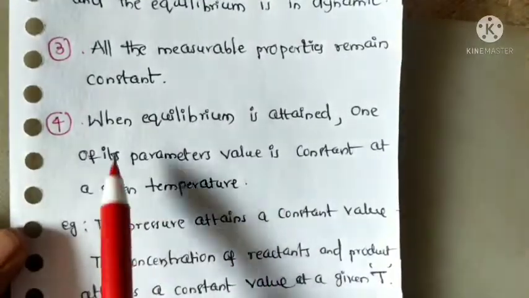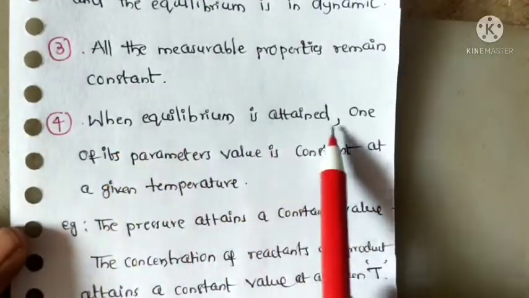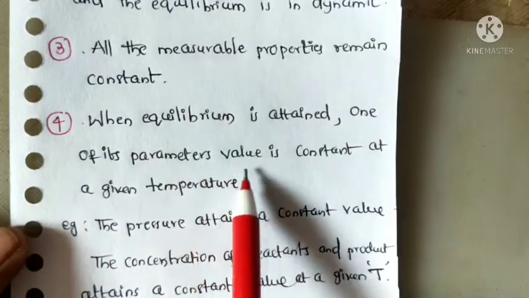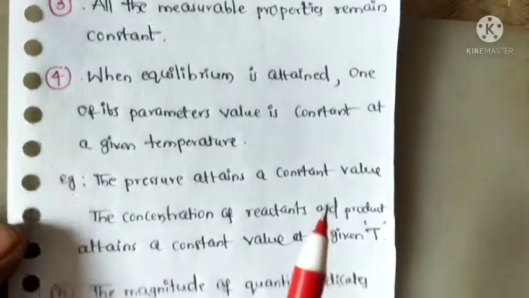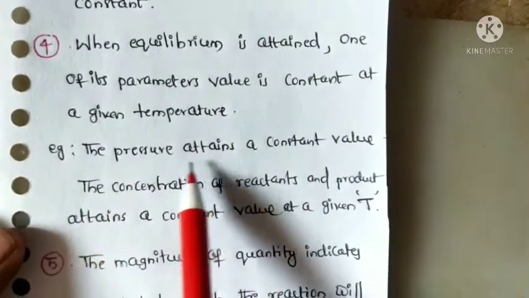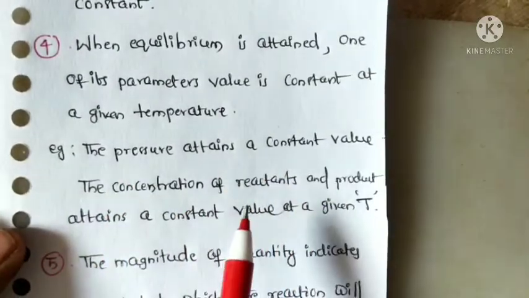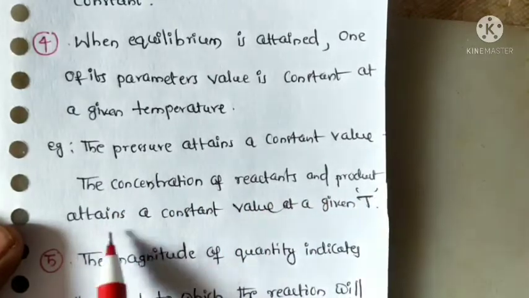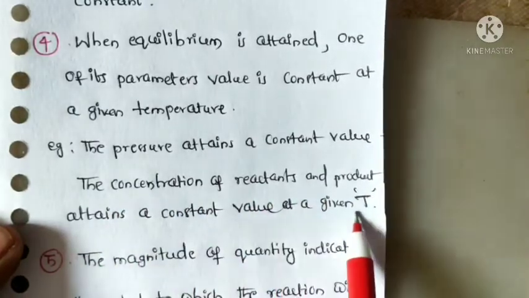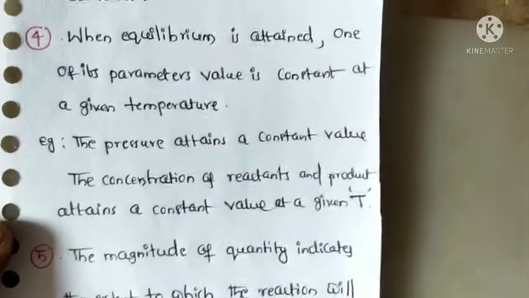The fourth one is that when equilibrium is attained, one of its parameter values is constant at a given temperature. For example, the pressure attains a constant value, and the concentrations of the reactants and the products attain a constant value at a given temperature.